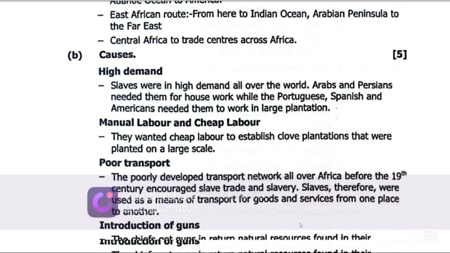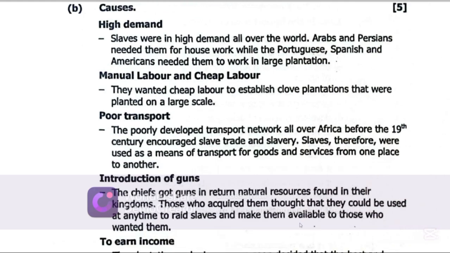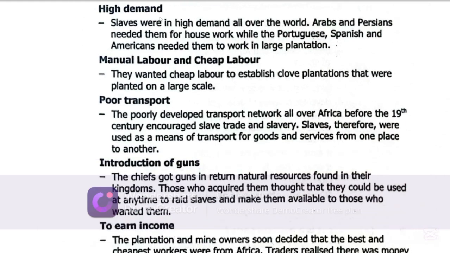Now, what were the causes of slave trade? So one of the causes of slave trade was high demand. Slaves were in high demand all over the world. Arabs and Persians needed them for housework, while Portuguese, Spanish, and Americans needed them to work in large plantations. Manual labor and cheap labor is another reason for slave trade. They wanted cheap labor to establish cloth plantations that were planted on a large scale.